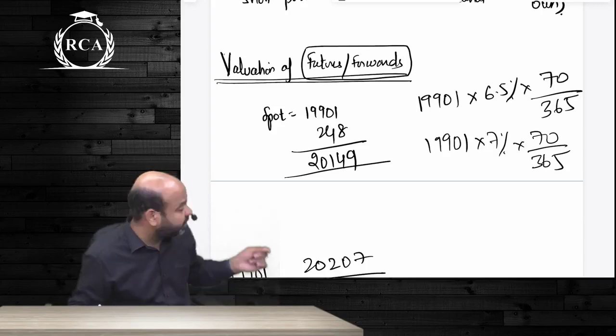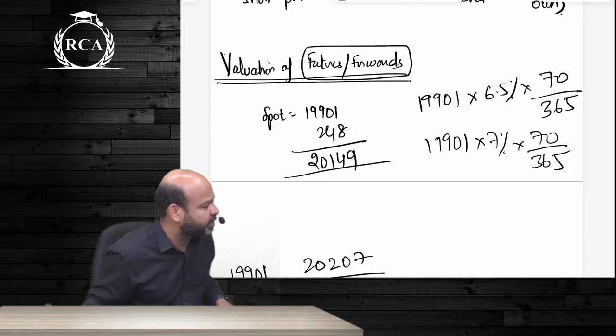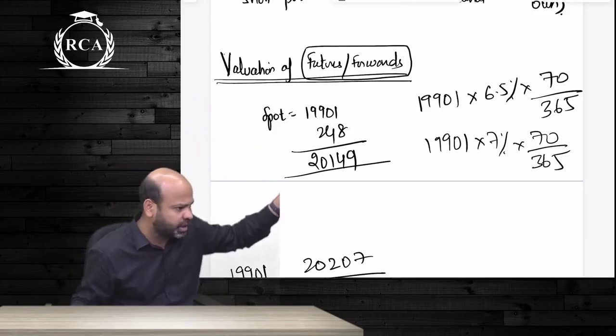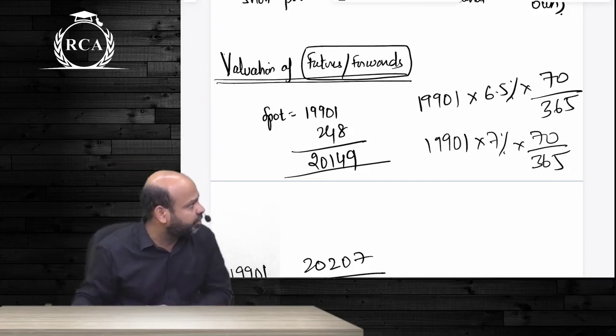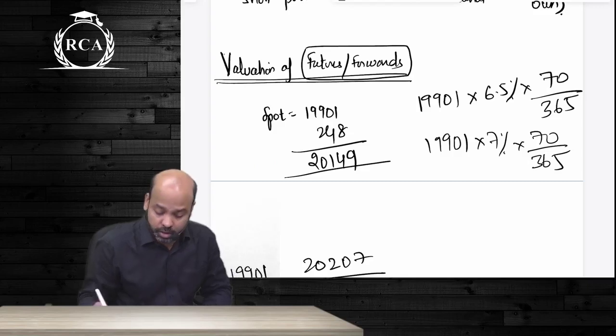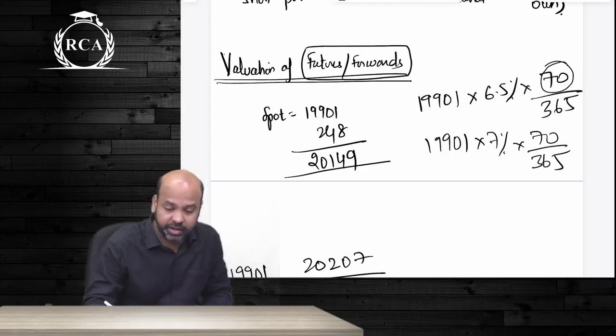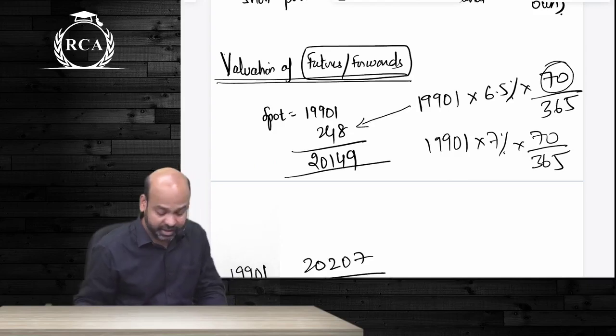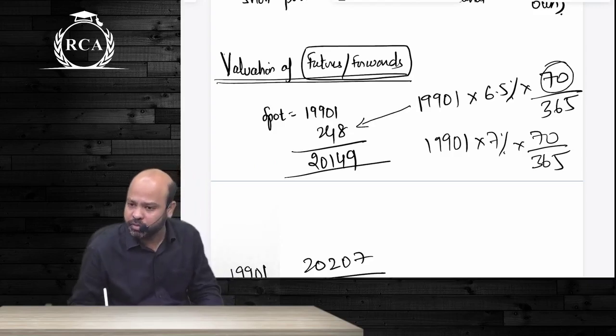If the spot price, as you can see on the screen here, is 19,901. This was the Nifty 1 year back when I was taking that batch, guys. Spot Nifty is 19,901. If the time to maturity is 70 days, we have simply added the time value component for those 70 days and determined the value of the forward.